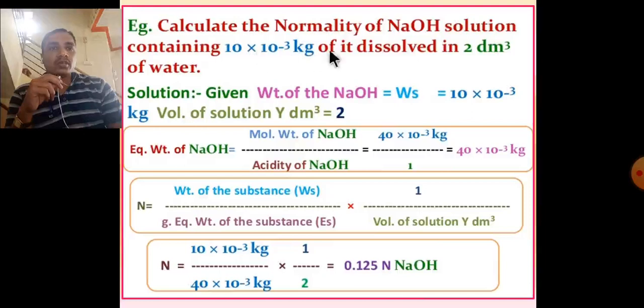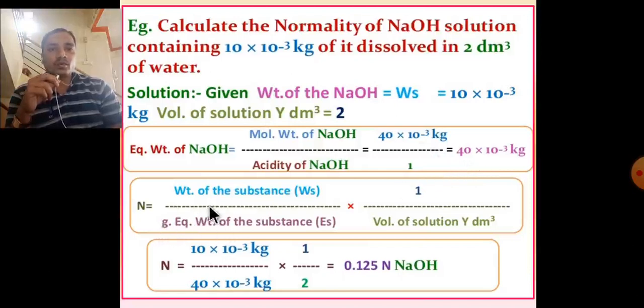Second example: calculate the normality of a NaOH solution containing 10 into 10 raised to minus 3 kilogram of NaOH dissolved in 2 dm cube of water. Given weight of NaOH is 10 into 10 raised to minus 3 kilogram, and volume of solution is 2 dm cube. Equivalent weight of NaOH is molecular weight of NaOH divided by acidity of NaOH, so the equivalent weight of NaOH is 40 into 10 raised to minus 3 kg.